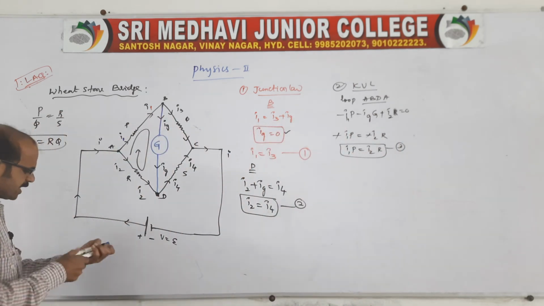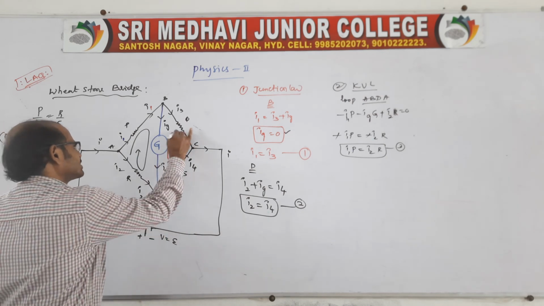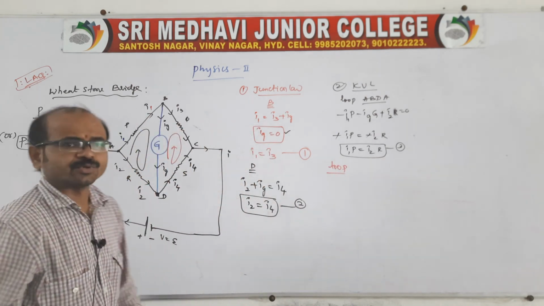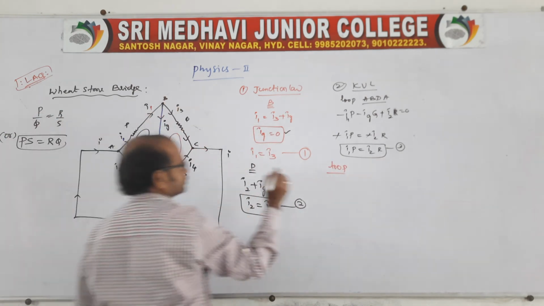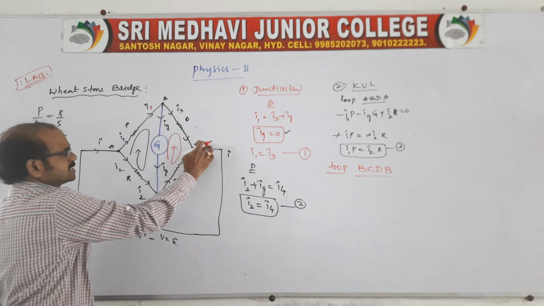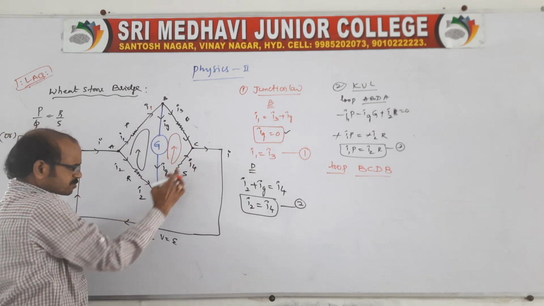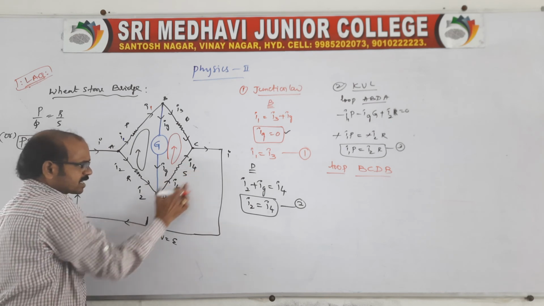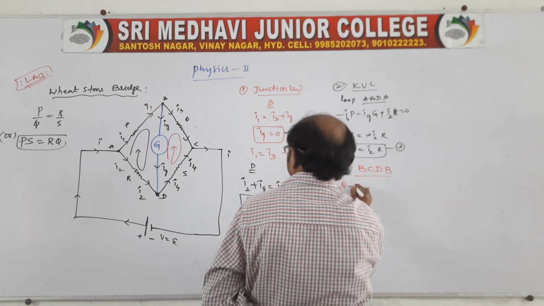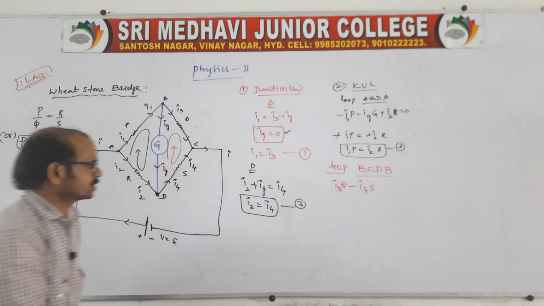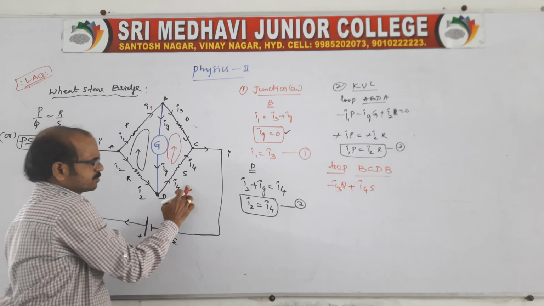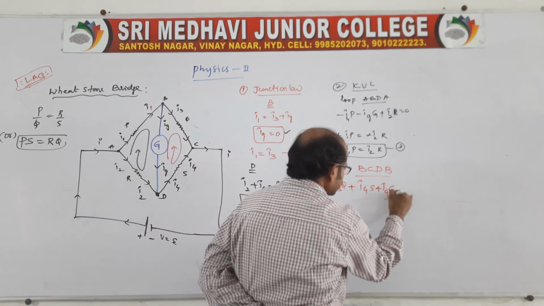In the same manner, again you look at the diagram and apply the same loop. You take another loop, the second loop, B, C, D, B. We are moving from B to C, of course this is a decrease, and from C to D, the current and path are opposite. So you say minus I3Q minus I4S, and here this is opposite, so this is plus IG capital G equal to 0.